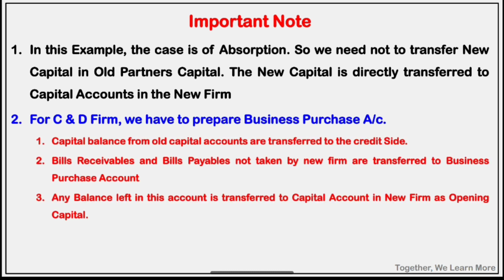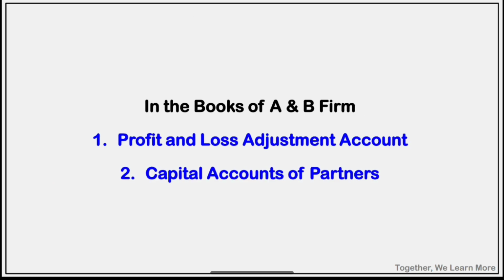Moving towards it, for C and D firm we have to prepare the business purchase account. For C and D, whose business continues, we have to prepare the business purchase account. For business purchase, first the capital balances from the old capital accounts are transferred to the credit side. Bills receivable and bills payable not taken by the new firm are transferred to the business purchase account, and any balance left is transferred to the capital account in the new firm as opening capital. Clear? We will understand further how to give the effect. So let's do the solution.